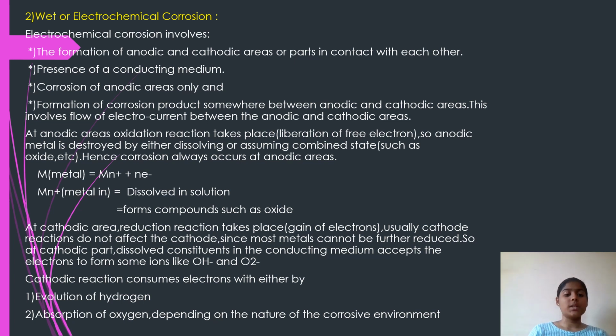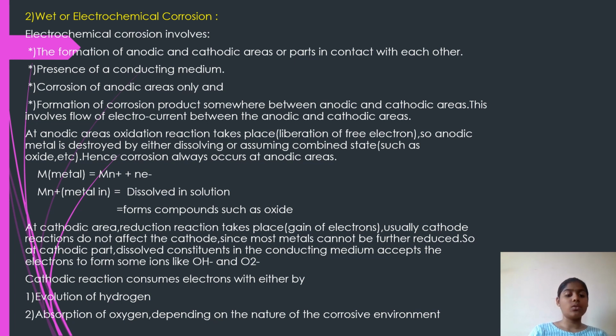M gives Mn+ plus ne-. Mn+ dissolves in solution to form compounds such as oxides. At cathodic areas, reduction reaction takes place, that is gain of electrons. Usually cathode reaction does not affect the cathode since most metals cannot be further reduced.